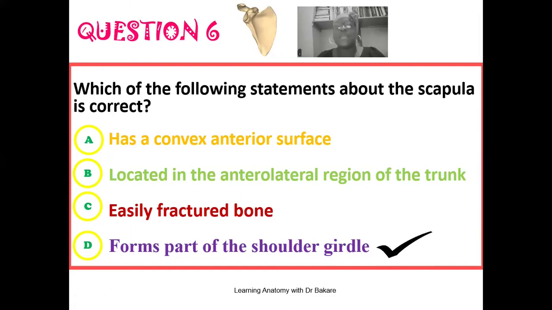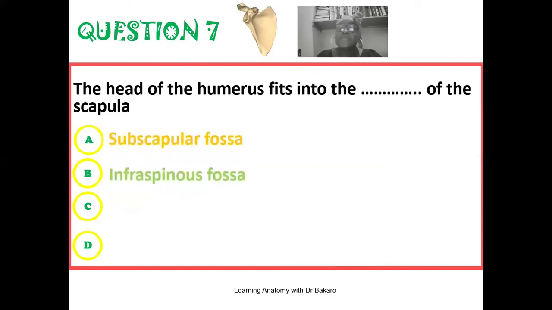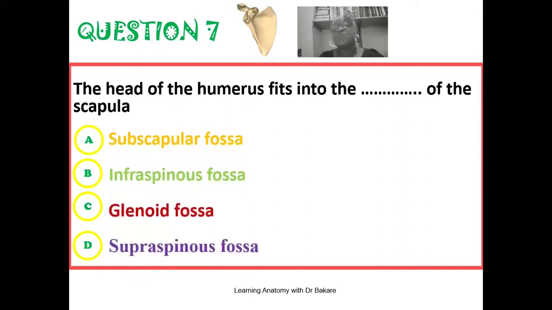of the shoulder girdle. So now let's go to the seventh question, and this reads that the head of the humerus fits into the dash of the scapula. Is it the subscapular fossa? Is it the infraspinous fossa? Is it the glenoid fossa or is it the supraspinous fossa? The head of the humerus fits into the glenoid fossa.